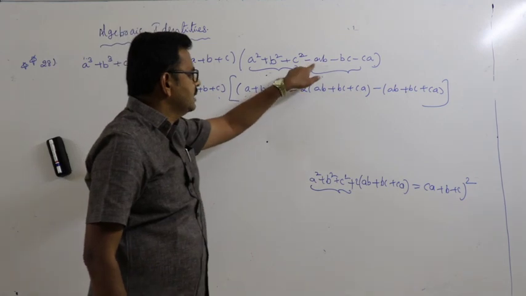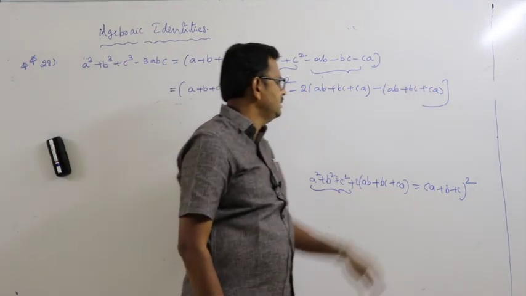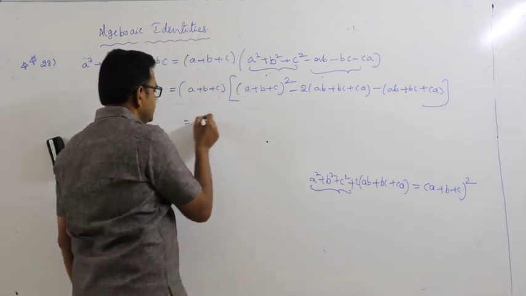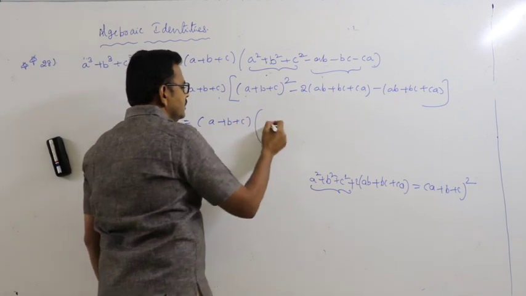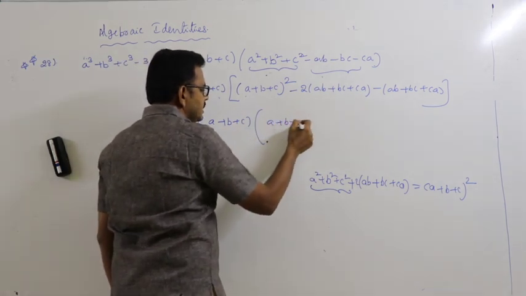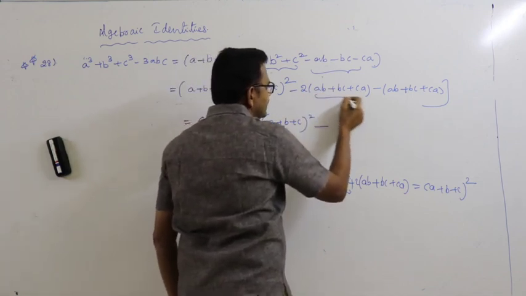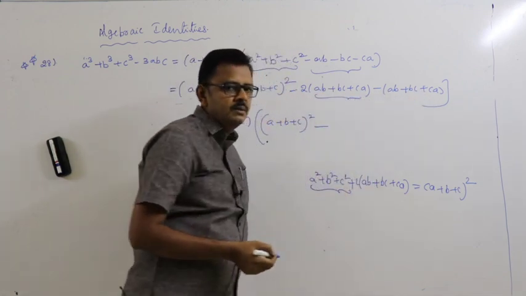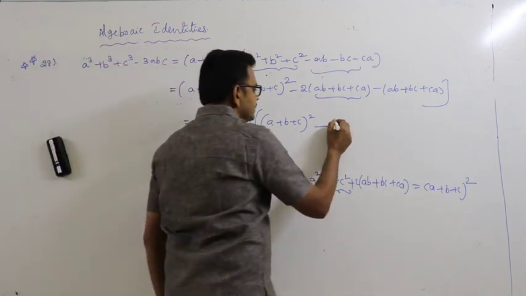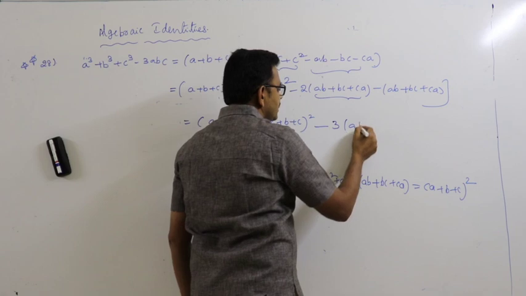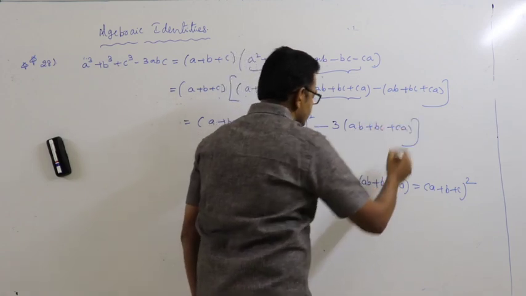If you take minus common, that is minus of (ab plus bc plus ca). Now that is (a plus b plus c) into (a plus b plus c) whole square minus, this is just like 2x minus x. Minus 2x minus x is minus 3x form. So that is minus 3 into (ab plus bc plus ca).